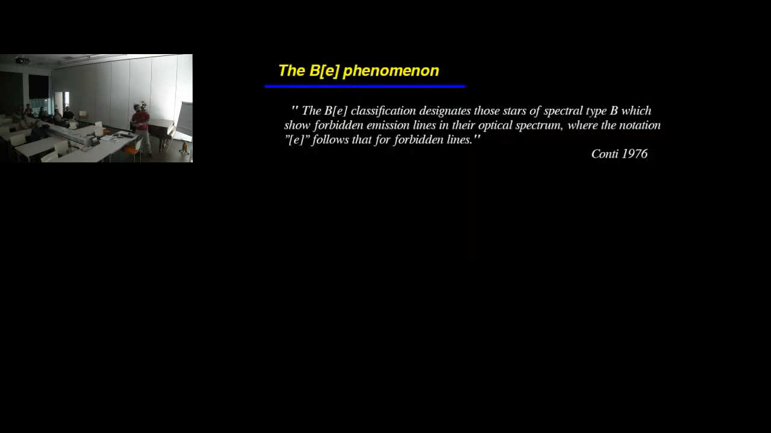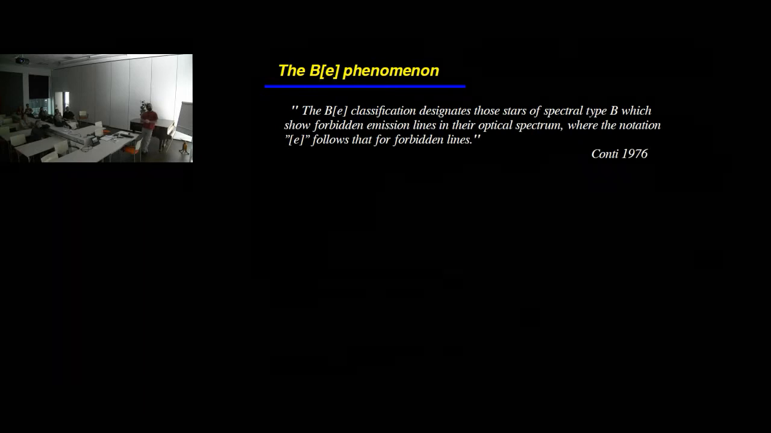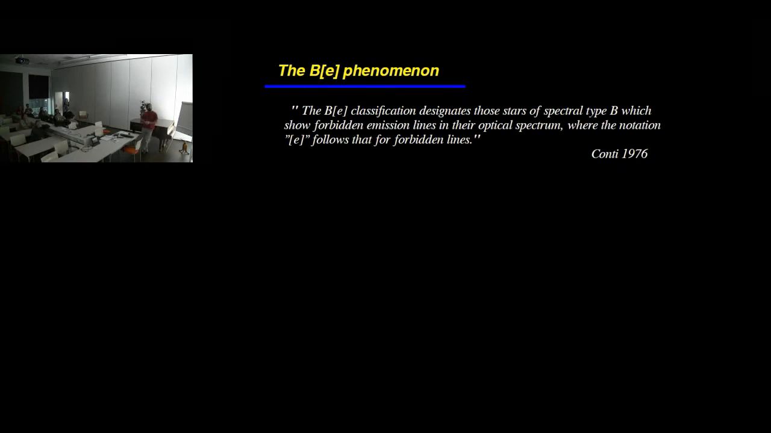So, as a small introduction, what's the definition of the B[e] phenomenon? This was given by Conti in 1976. The B[e] classification designates those stars of spectral type B which show forbidden emission lines in the optical spectrum, where the notation [e] follows for forbidden lines.